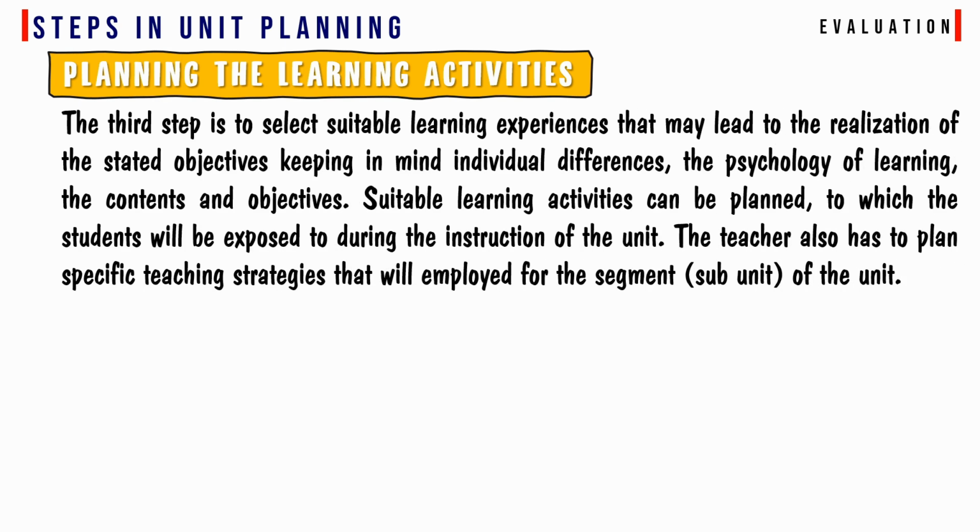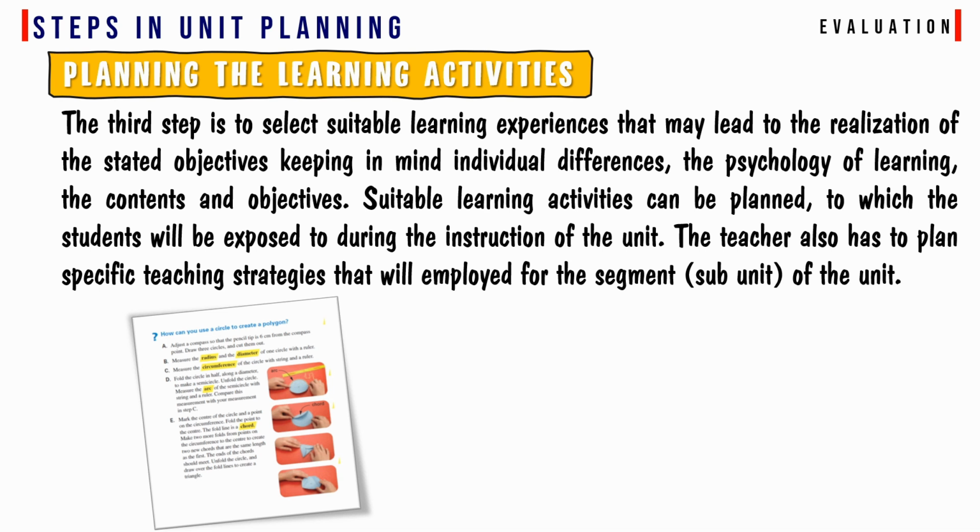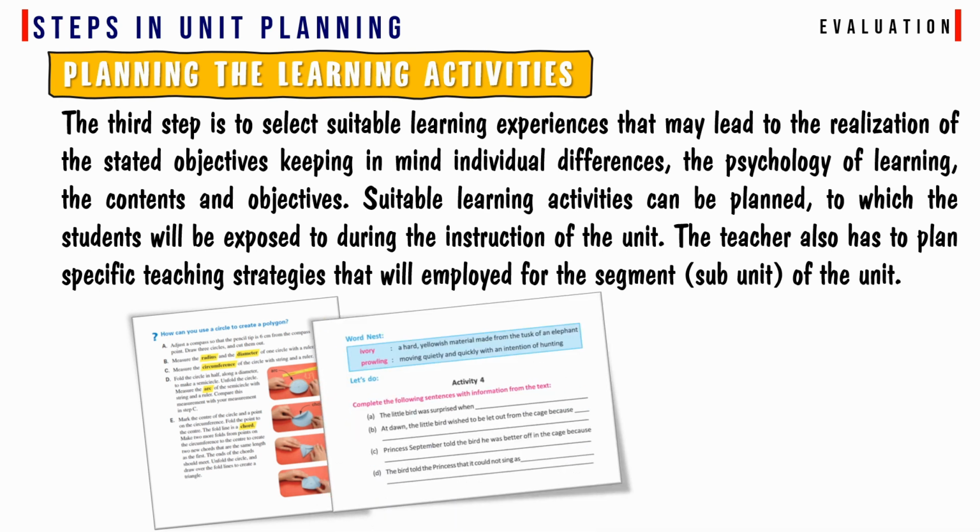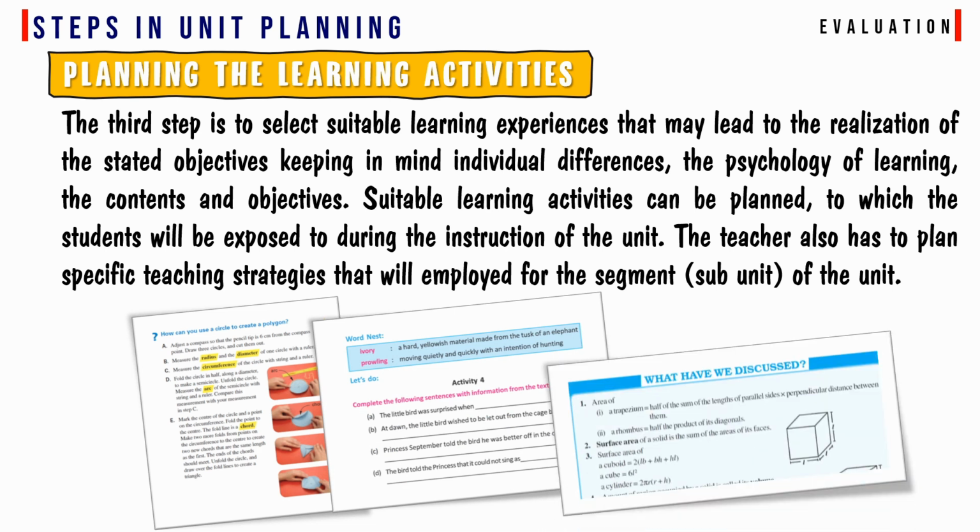Planning the learning activities. The third step is to select suitable learning experiences that may lead to the realization of the stated objectives, keeping in mind individual differences, the psychology of learning, the contents and objectives. Suitable learning activities can be planned to which the student will be exposed during the instruction of the unit.